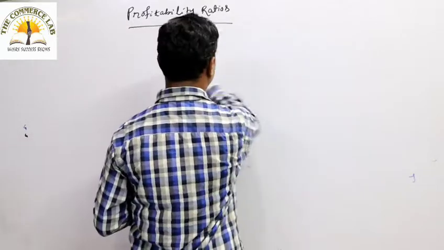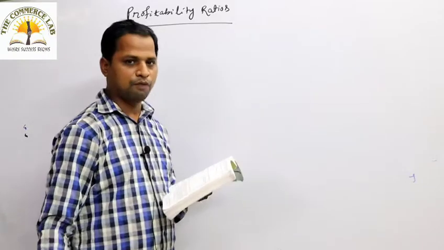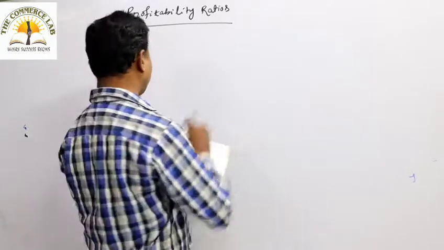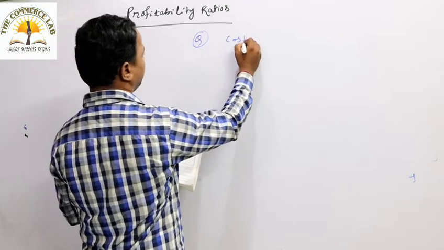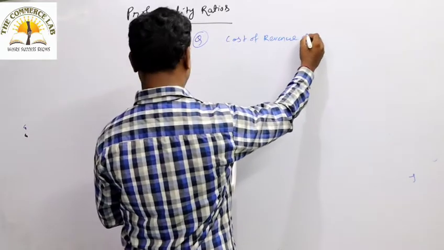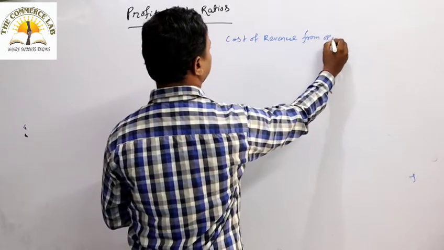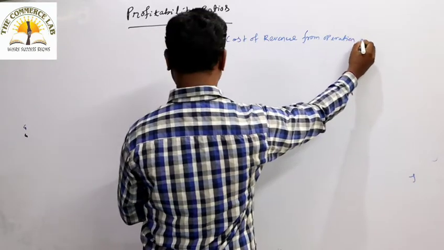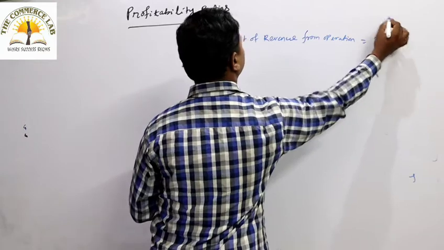Now we have to solve a problem on both operating ratio as well as operating profit ratio. Okay, let's start a problem. So what is the question? It is given the cost of revenue from operation. What is cost of revenue from operation? That is nothing but the cost of goods sold, given as 3,50,000.